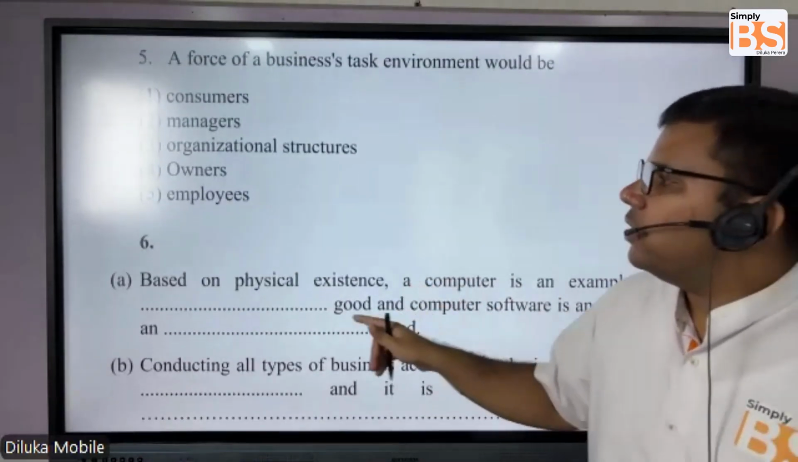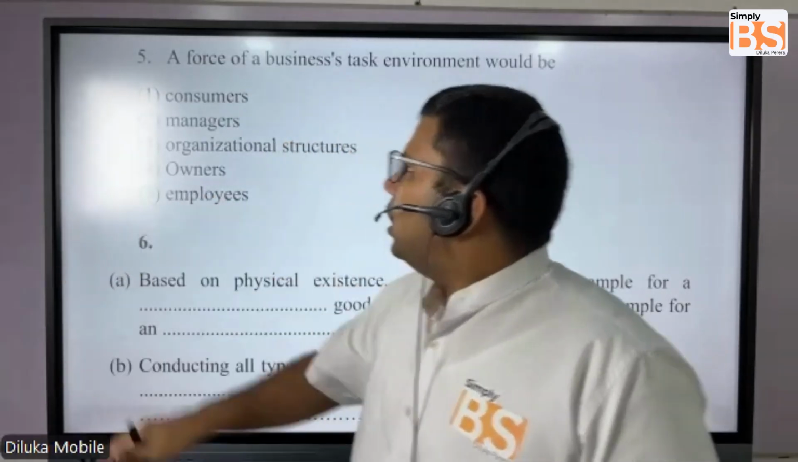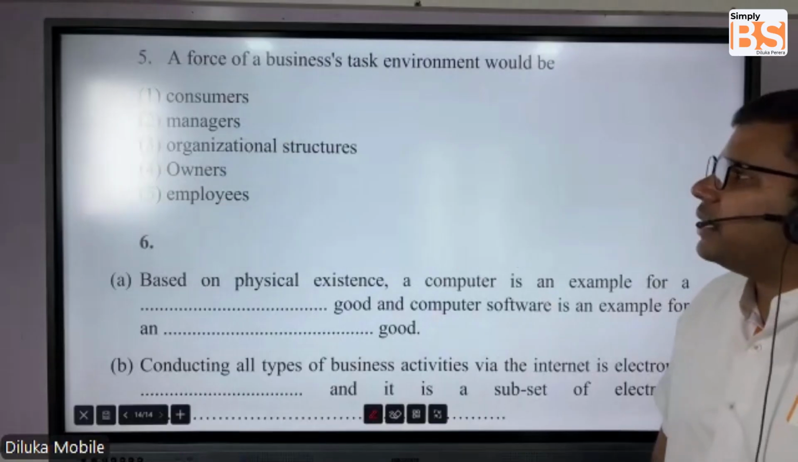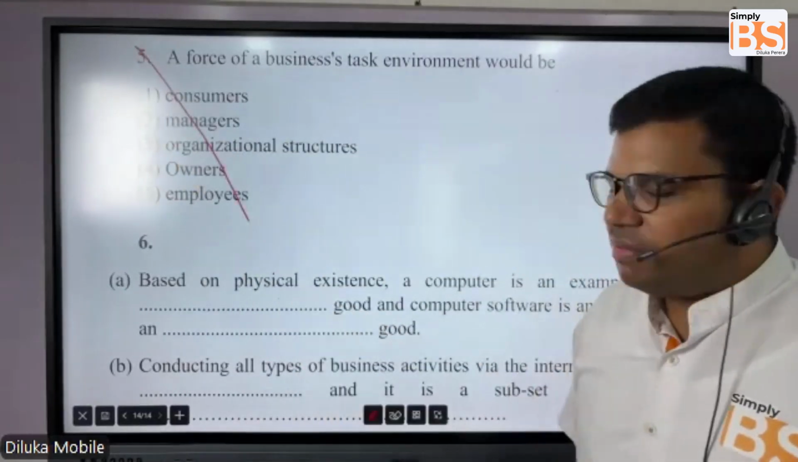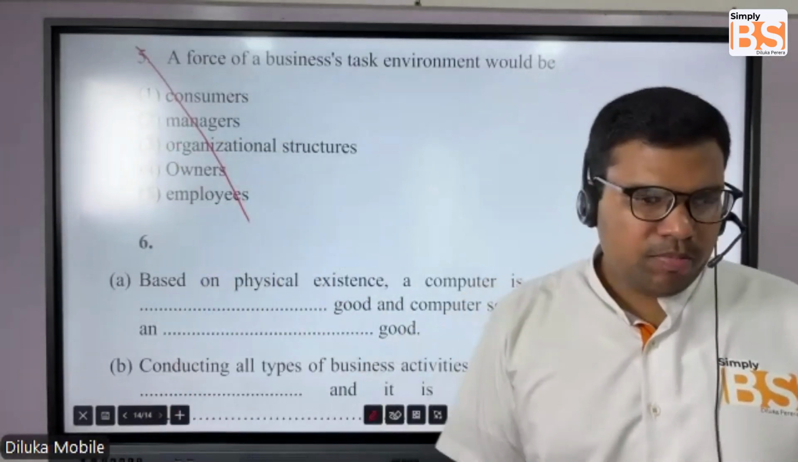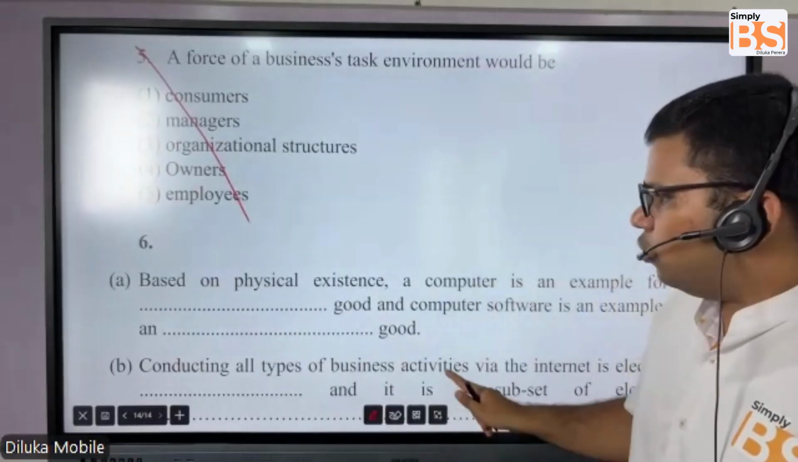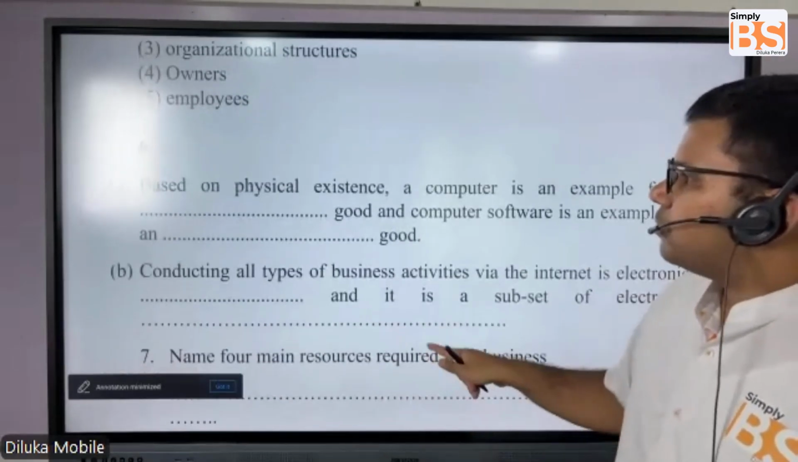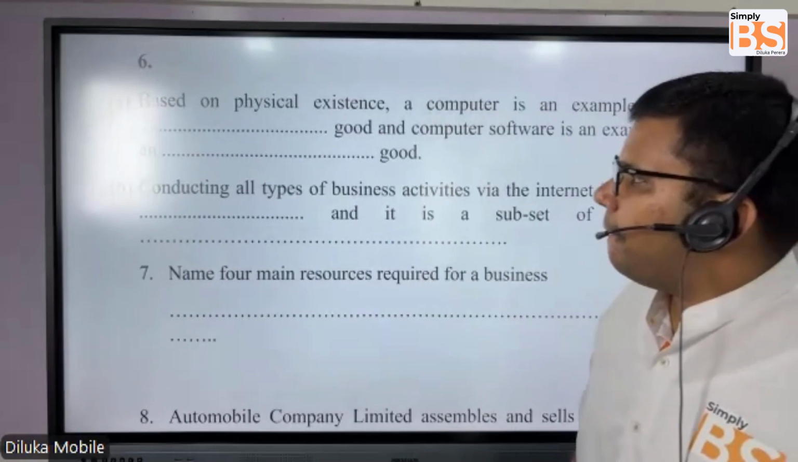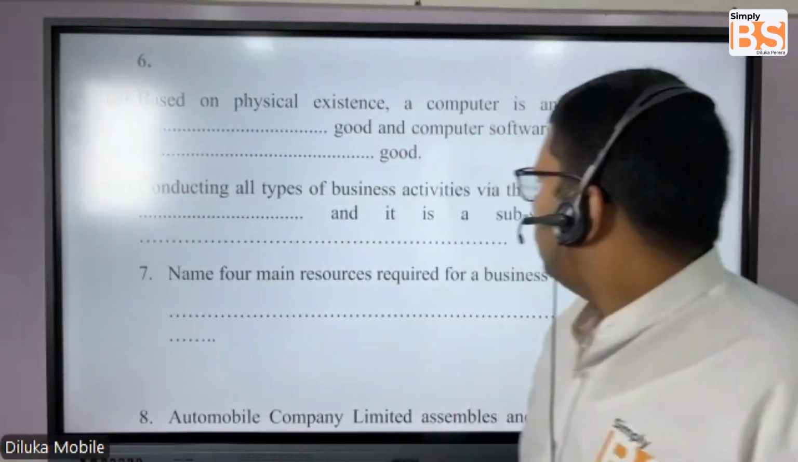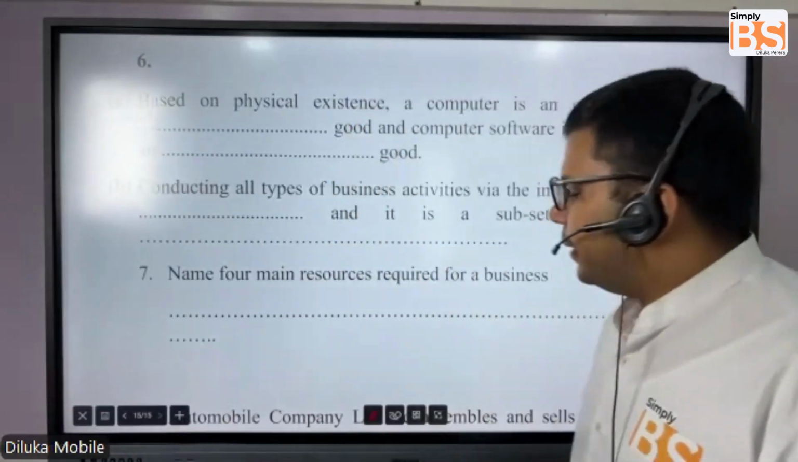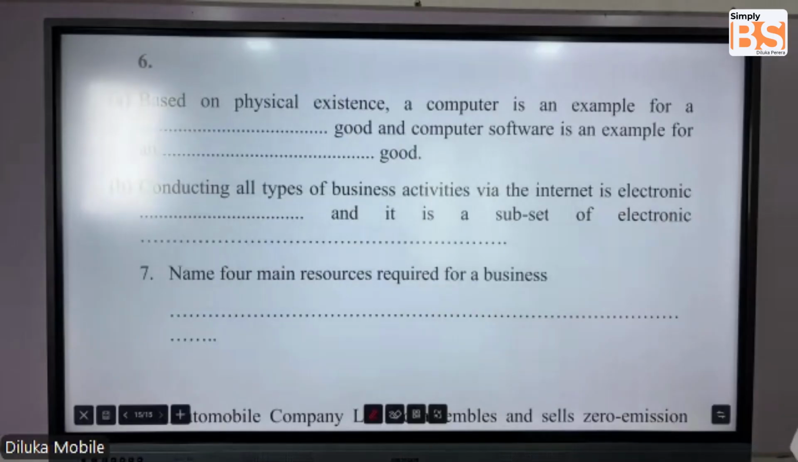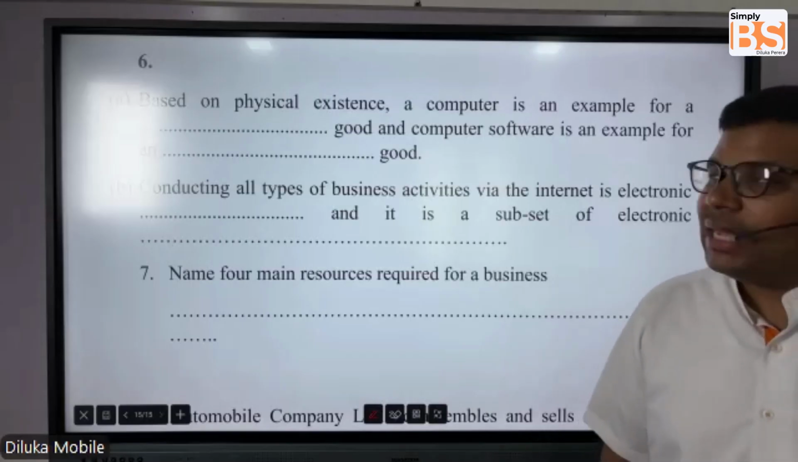Question number 5, a force of business's task environment. Oh, this is something which we didn't discuss. We will be discussing it in our next part, so don't do that. Question number 6, what are the answers?